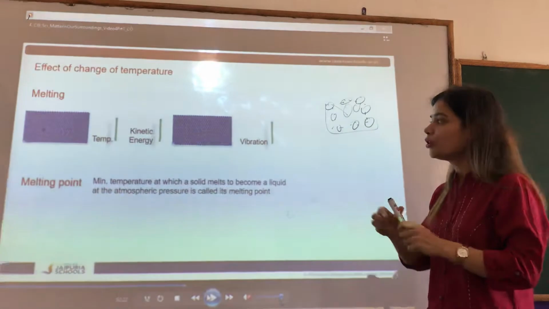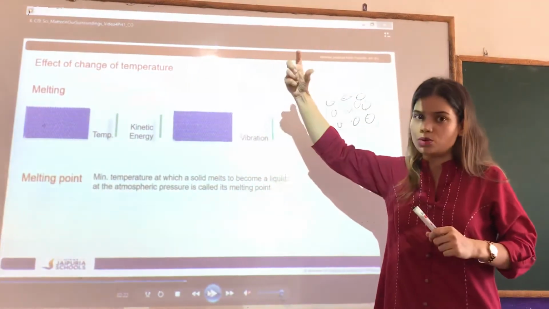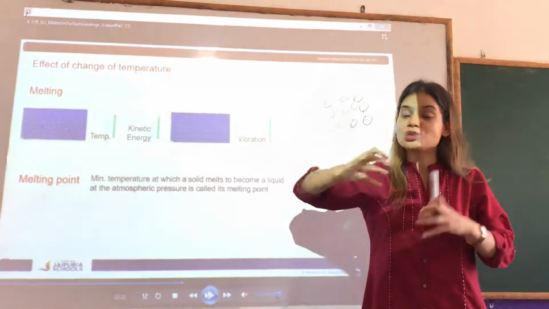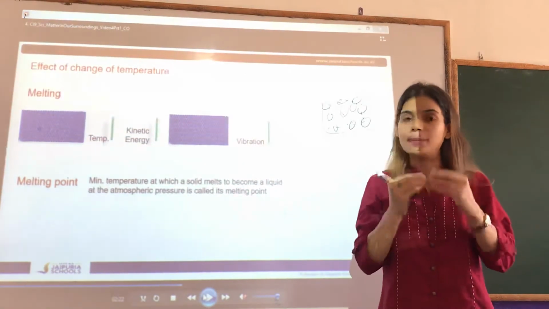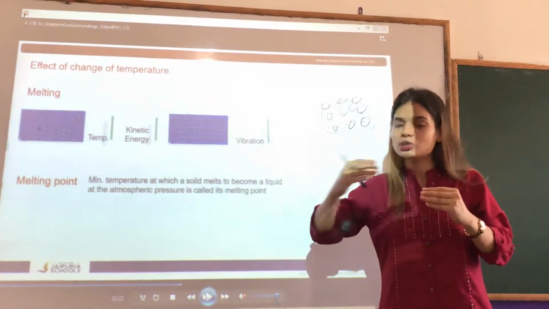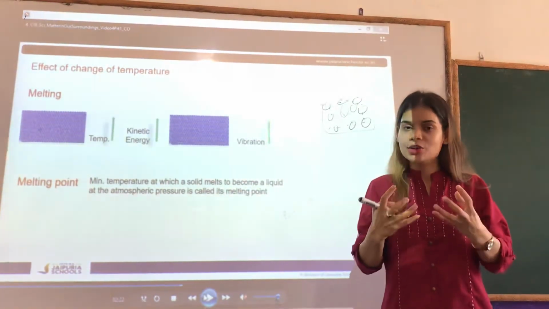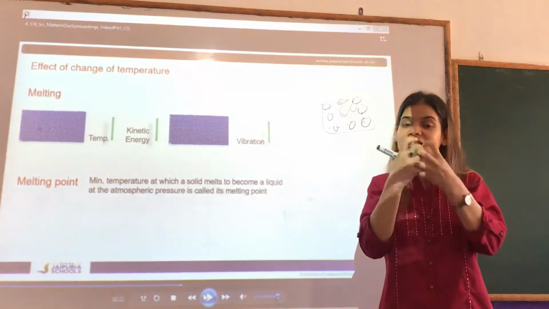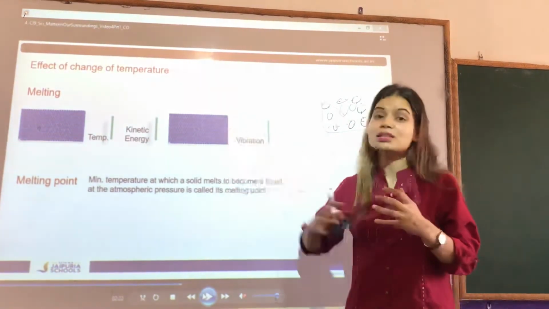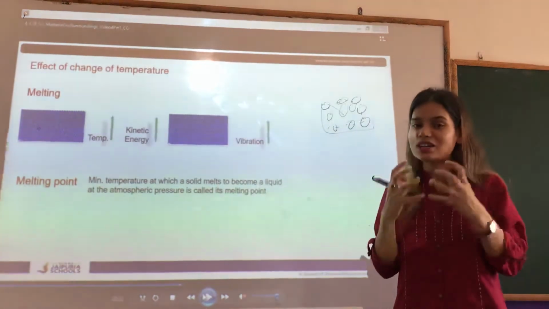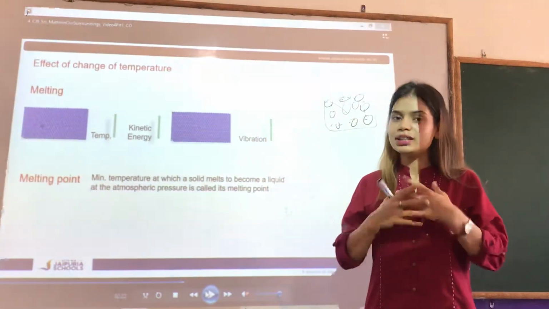And when the shape collapses, it means it will convert into liquid, because it is no longer able to attain its shape. Okay, so to attain that energy so as to vibrate, they need some particular temperature, because inside the fridge the ice was not melting. It needs to get a certain temperature at which it starts melting, at which it starts gaining kinetic energy or vibrating, anything you can say.